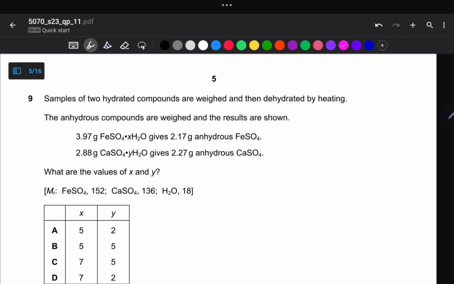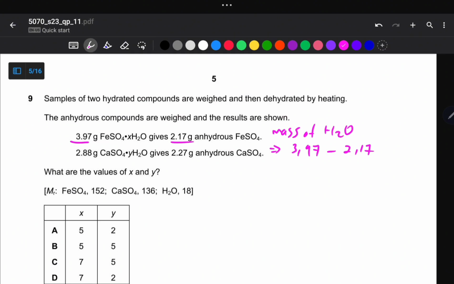So we have got 3.97 grams of hydrated iron 2 sulfate, which gives 2.17 grams of anhydrous after heating. So to find the mass of water, mass of water is equal to 3.97 minus 2.17. Are we together? So let me go to your calculator. 3.97 minus 2.17.